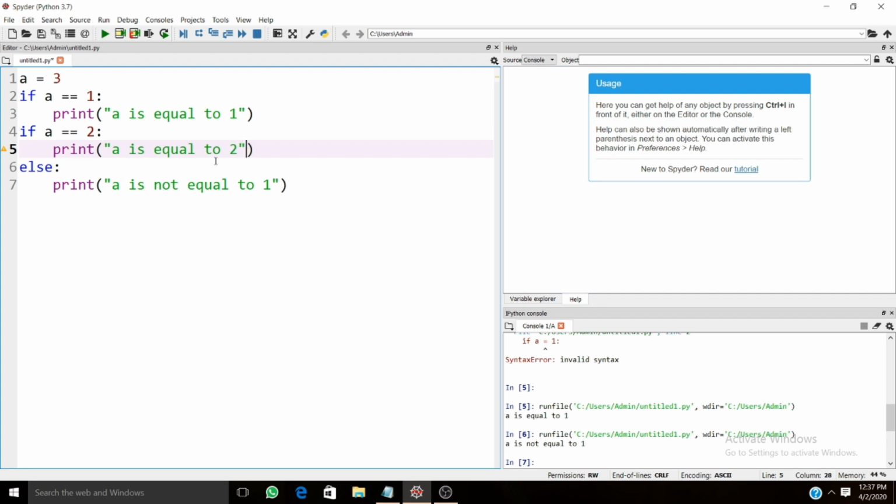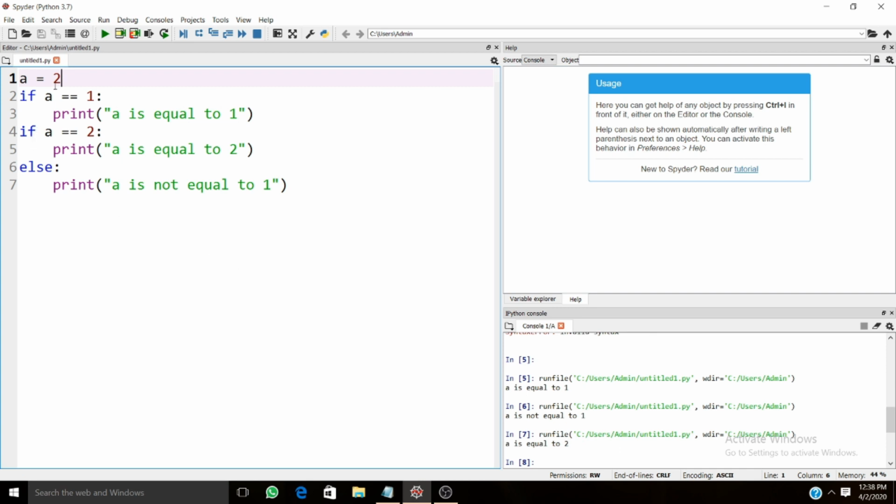Okay, if this is right, then we will try to print it. Let's see what the answer is. Let's say I set A to 2. Now the first if is not satisfied, but the second if will be satisfied. So let's see what it will print. Okay, A is equal to 2. What is happening here?